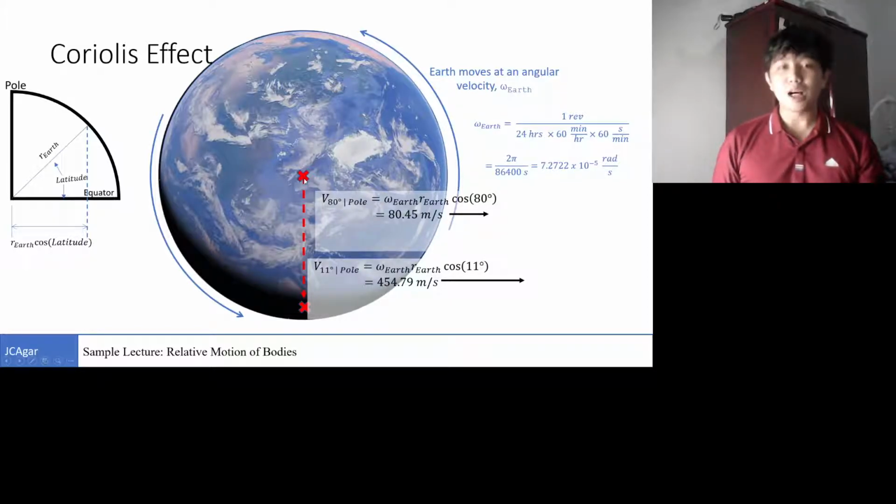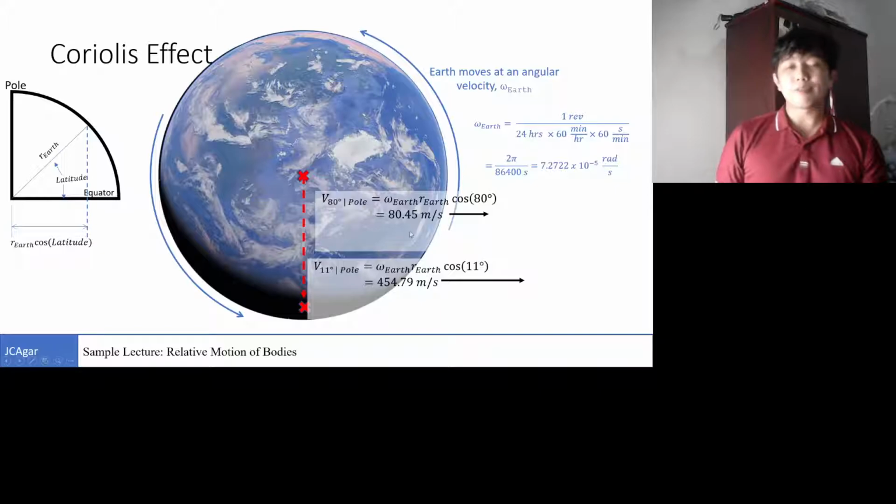However, as we move away from the pole, since the Earth is moving at an angular velocity, our frame of reference also begins to move at a certain rate. So we get the moment arm, which is derived using this, so that we can obtain the linear velocity with respect to the latitude. So for example, at 80 degrees north, this is the linear velocity.